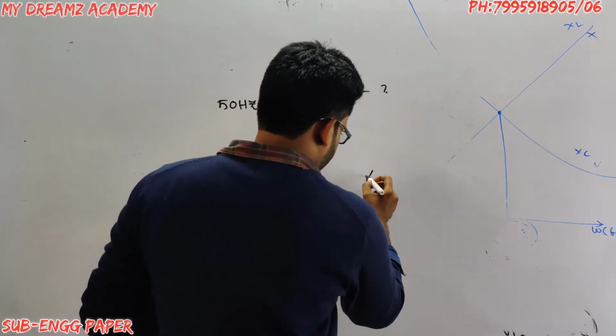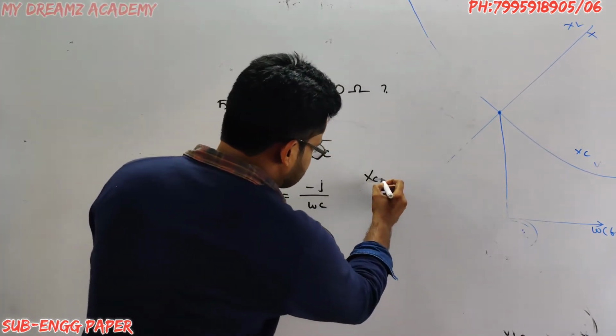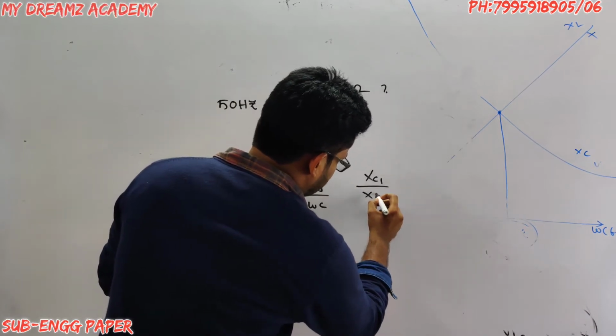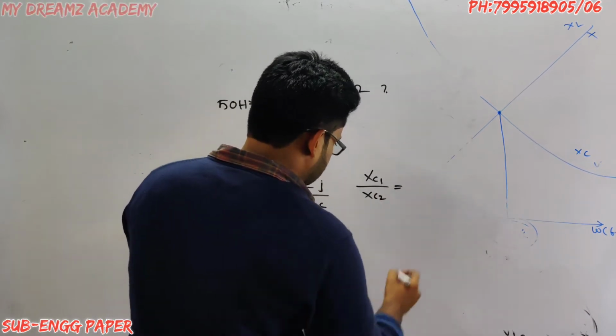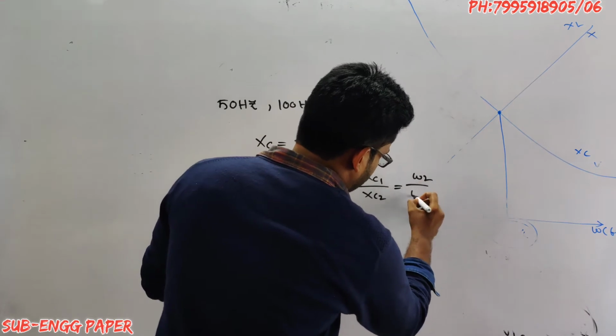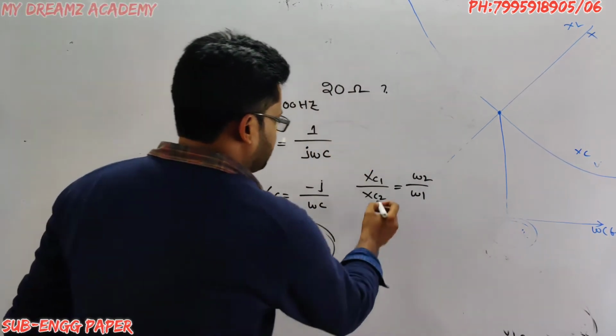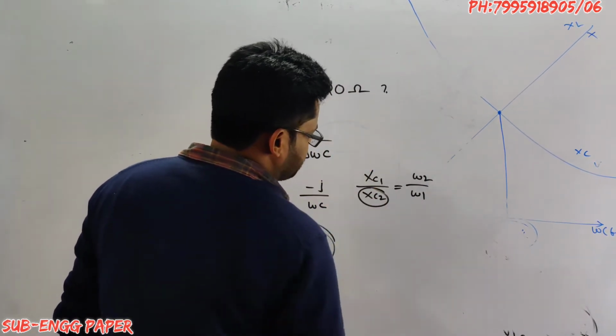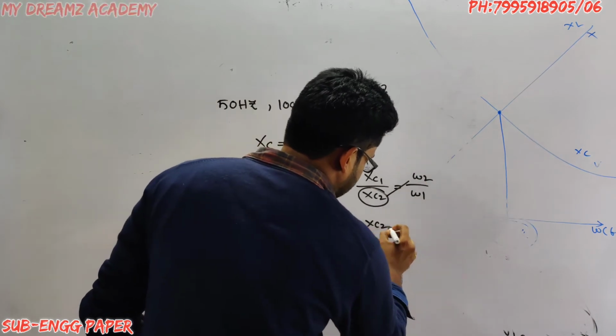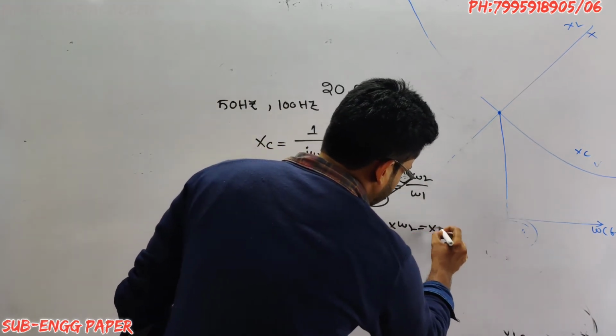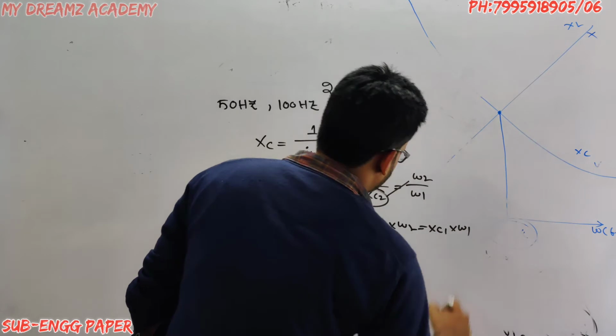Okay, so XC1 divided by XC2 is equal to omega 2 by omega 1. We need to calculate the XC2 value. So XC2 into omega 2 is equal to XC1 into omega 1.